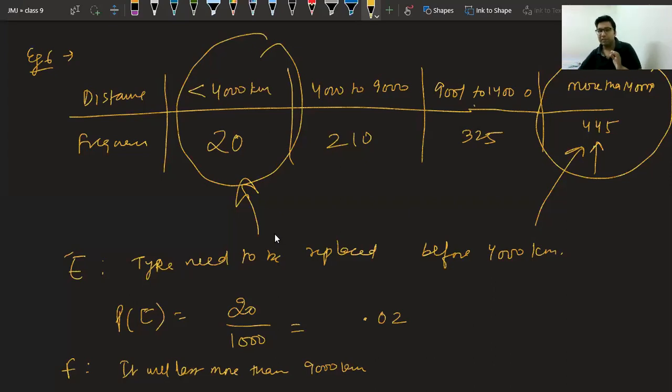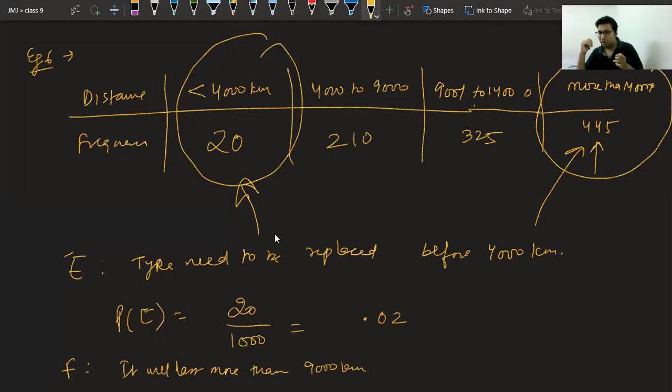Class, the language is last more than 9000. That means everything will come in this. 9000 will come, 14,000 will come, 15,000 will come, 20,000 will come, 1 lakh will come. A driver who is very safe can make these tires last for even lakhs of kilometers if he is driving properly.